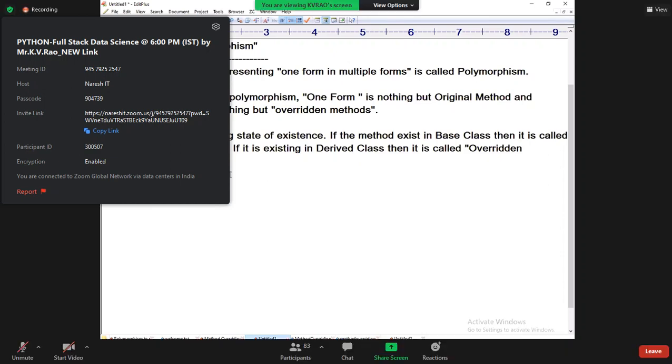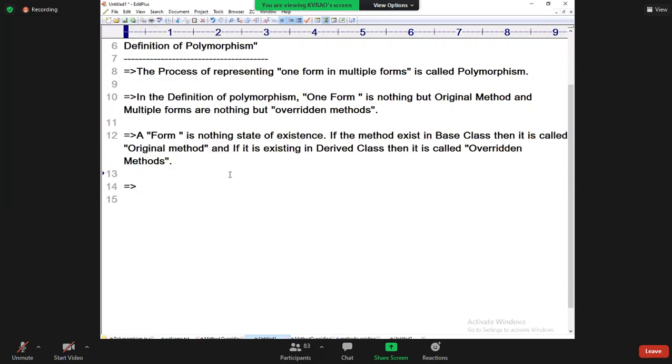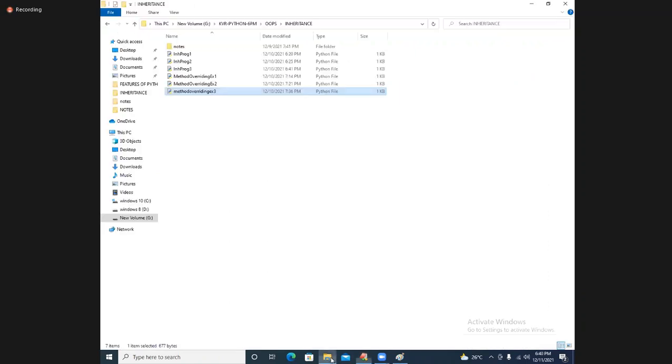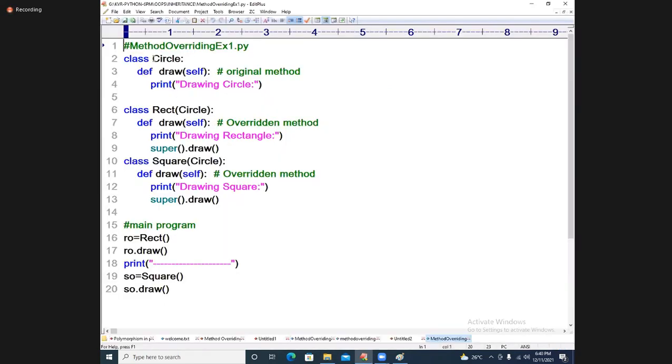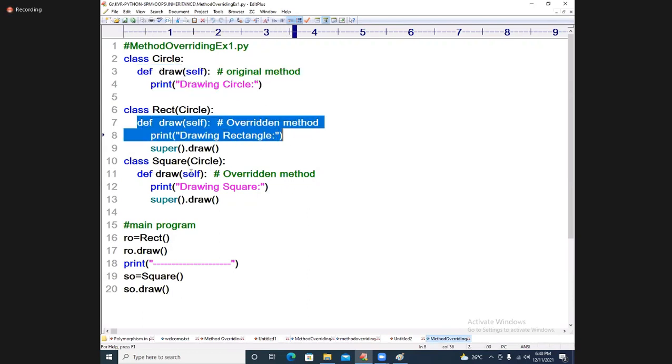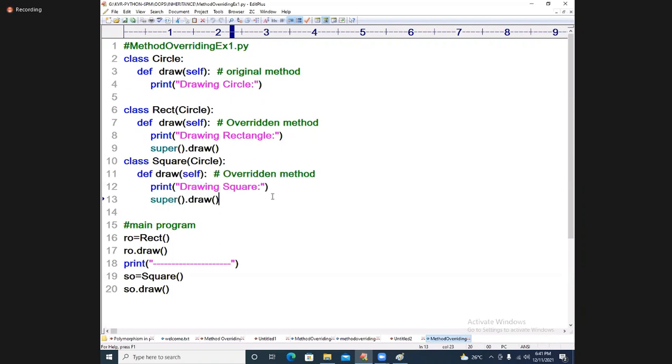Dear students, coming back to these statements in the programming part, in the last class we did one program, I will open it. Let us see. In this case, there is a circle with a draw method. Again the same draw method is available, and again the same draw method is available.